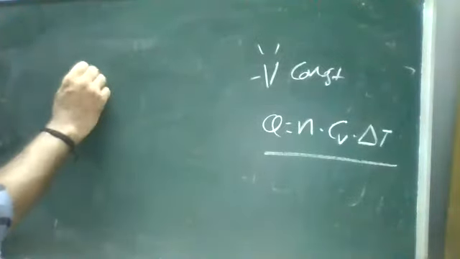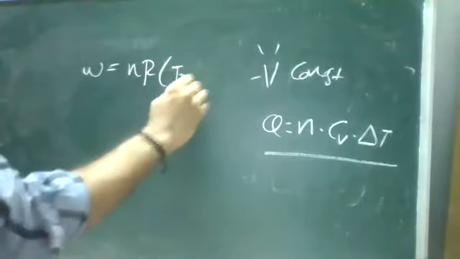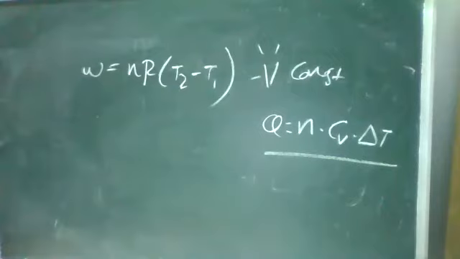Remember, at constant pressure there will be a change in volume. So the relation for work function is W is equal to N R into T2 minus T1.